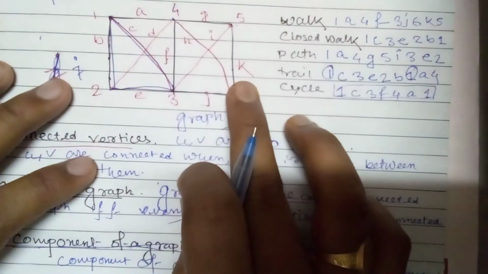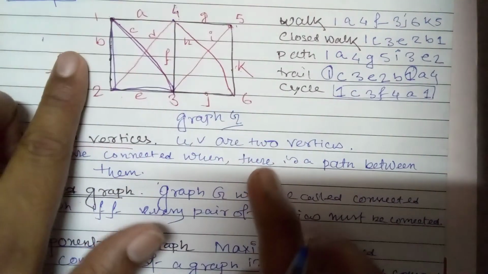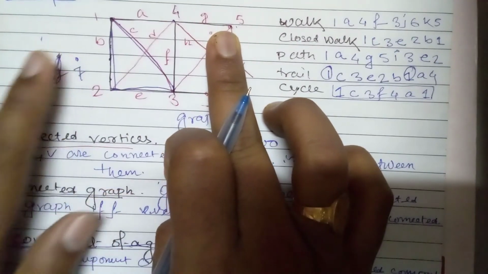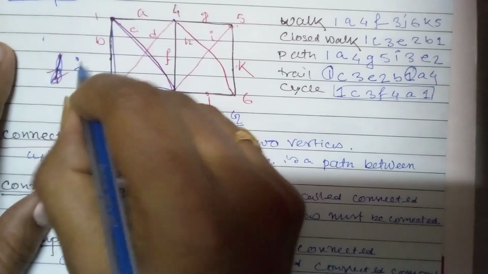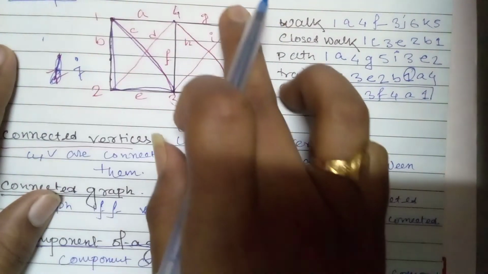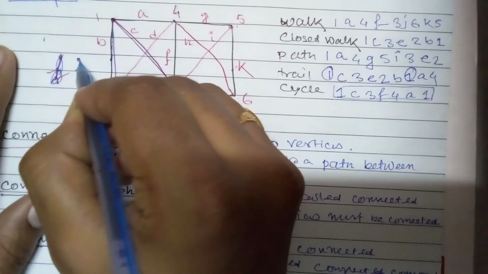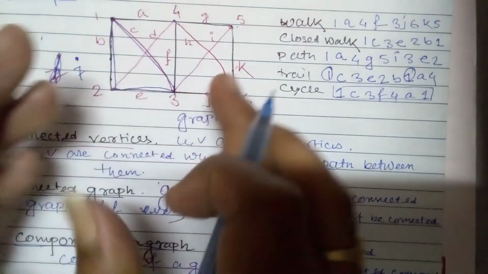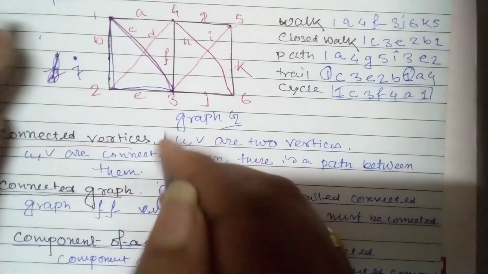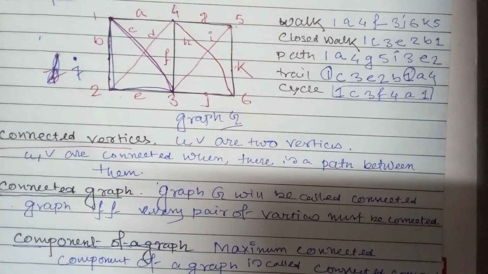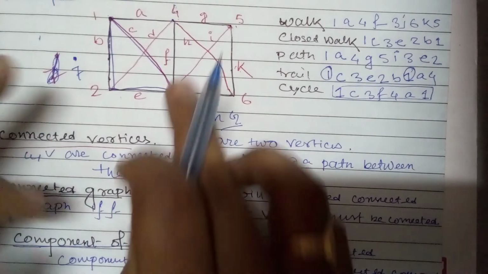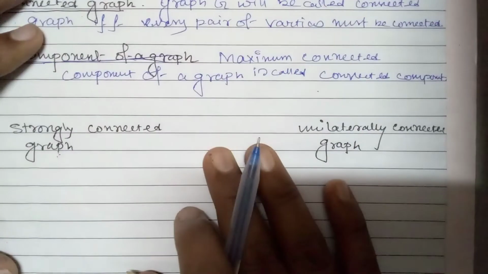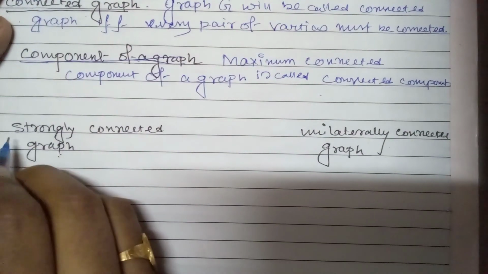So in this graph, if we remove this, this is a connected graph, so this is one connected component of the graph. If I add this vertex, so this is one connected graph, and this is a null graph. The null graph itself is a connected graph. So this graph has two connected components. Okay, I think this much is clear to all of you.